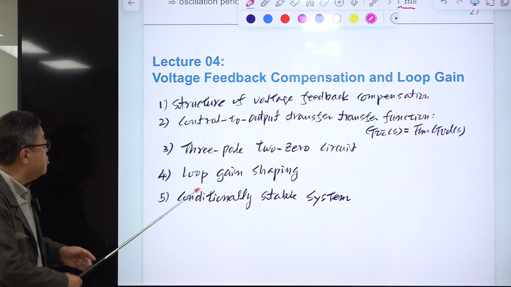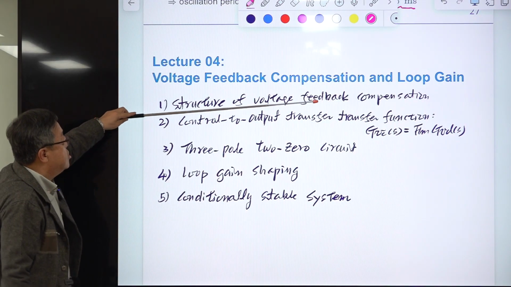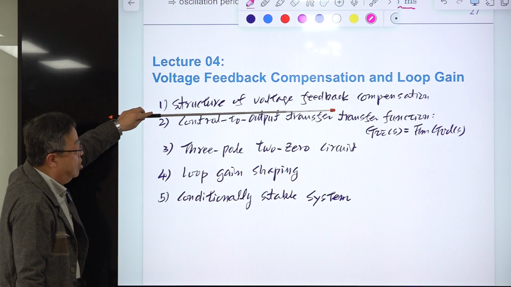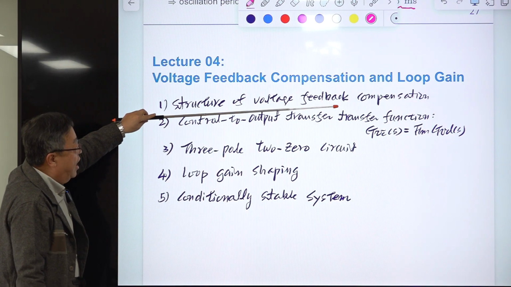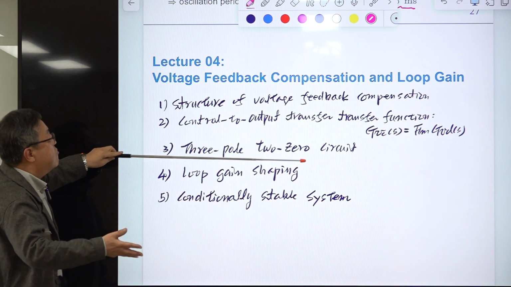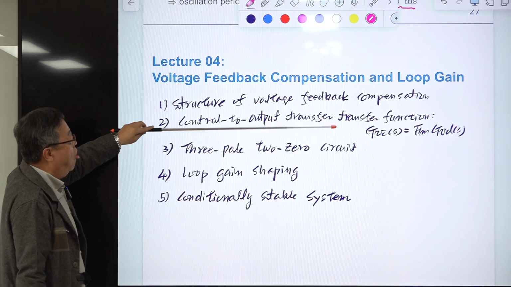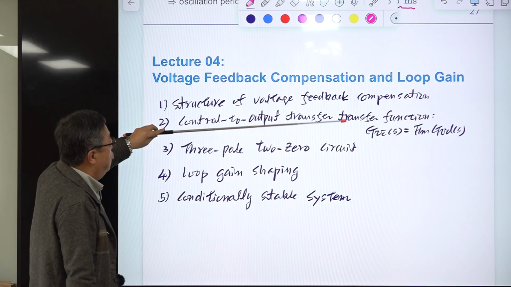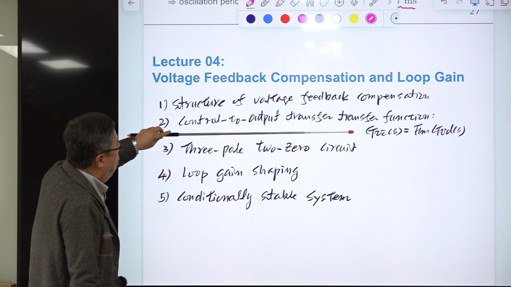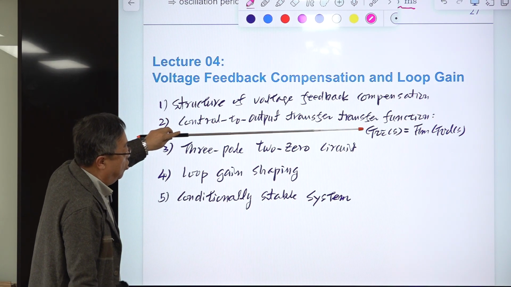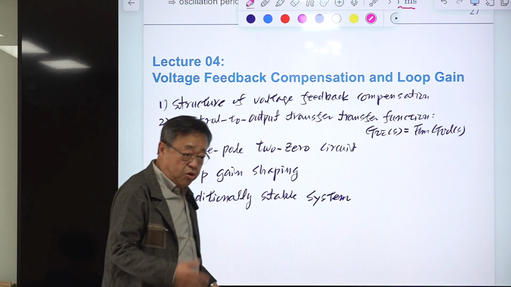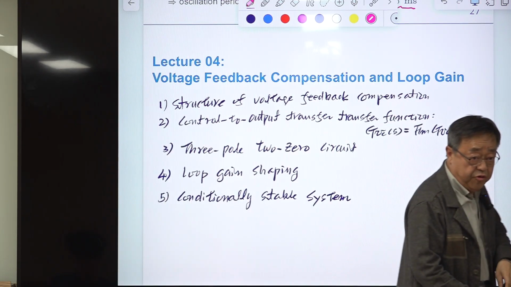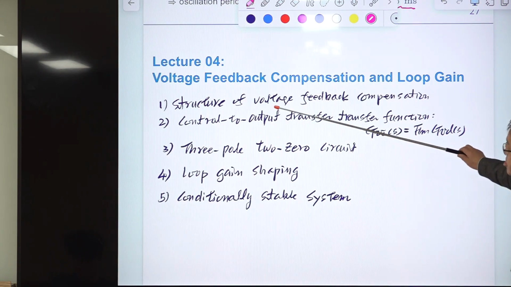In addition to that, we first discuss the structure of the voltage feedback compensation, and to determine the value of voltage feedback compensation, we need to know the control to output transfer function. This is not new, but conceptually this is new. So we'll discuss that in this lecture.